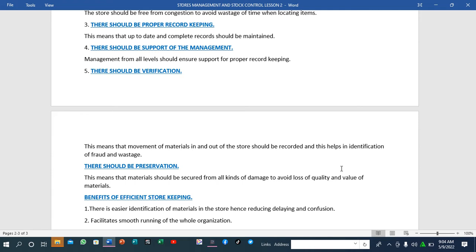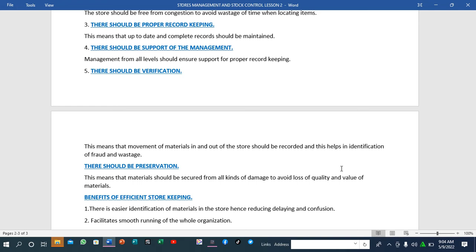You see, they have to ensure that these papers are used very well. So when you are recording these things, you cannot come for those papers at maybe 7 a.m. and then come at 10:30 and tell the storekeeper that maybe the facility has already been exhausted. It means that there is wastage. So there should be verification.